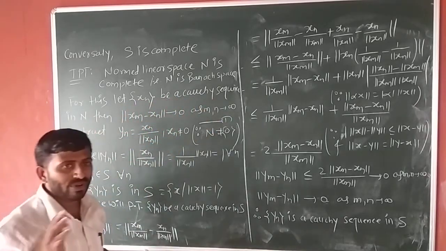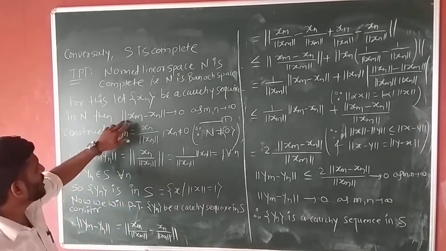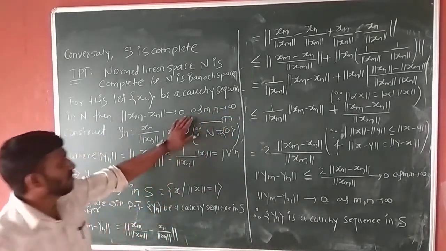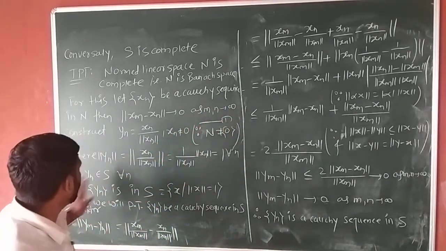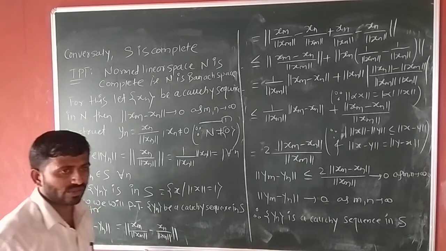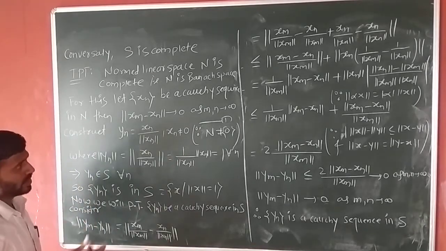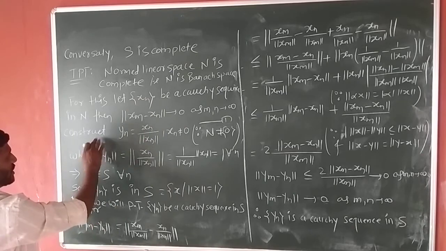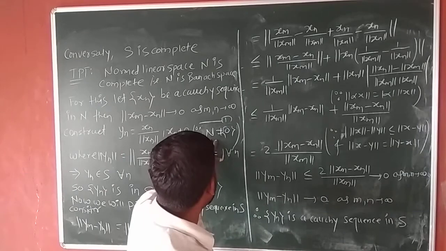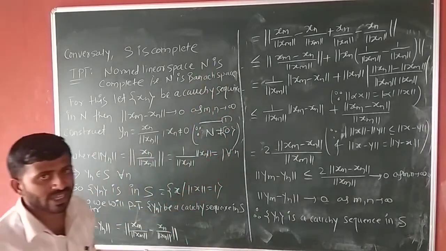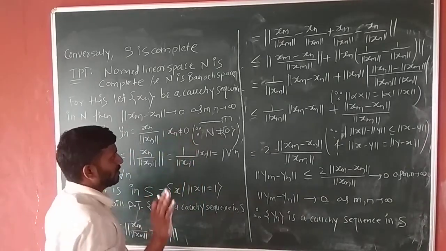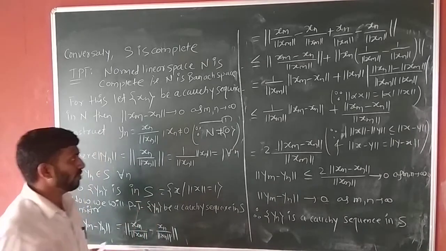Then by the property of a Cauchy sequence, norm of x_m minus x_n tends to 0 as m, n tends to infinity. We call this equation 1. Okay, so we construct y_n equal to x_n upon norm of x_n, because our normed linear space N is non-zero, so there is at least one element in that space. Suppose x_n is that element which is not equal to 0.